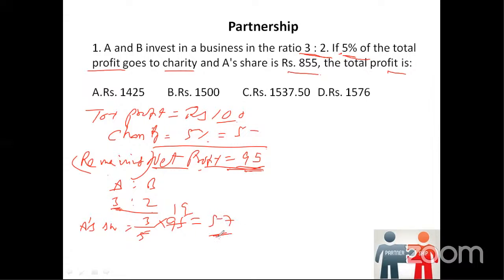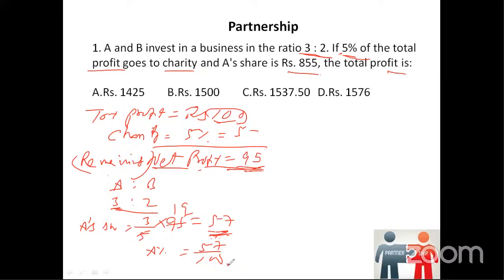So out of 100 rupees, the profit of A is 57, which means A's percentage is 57 by 100.